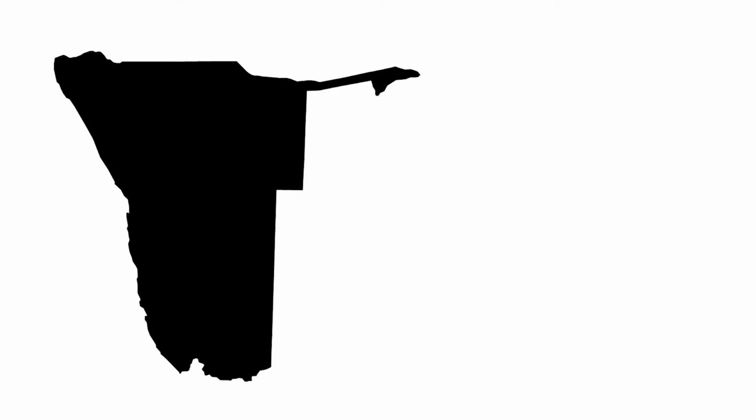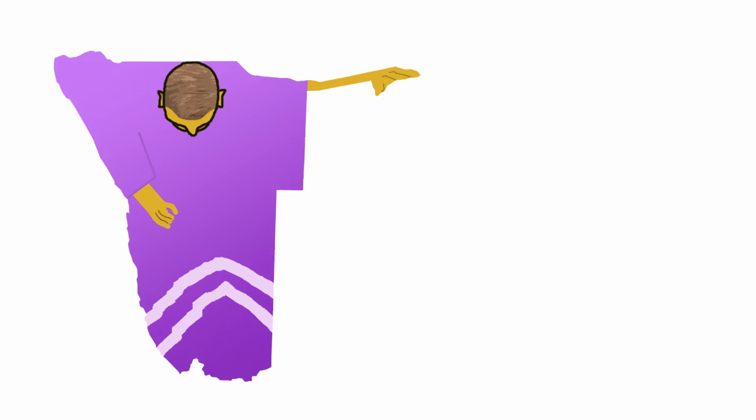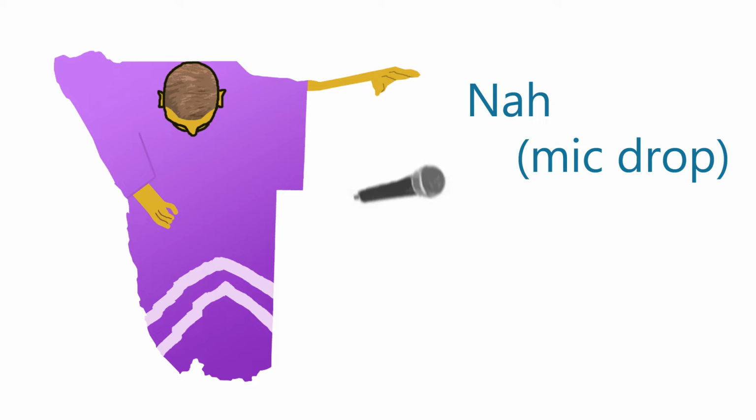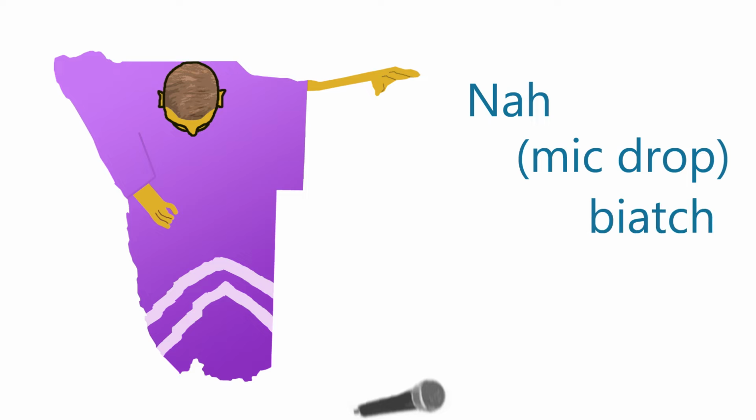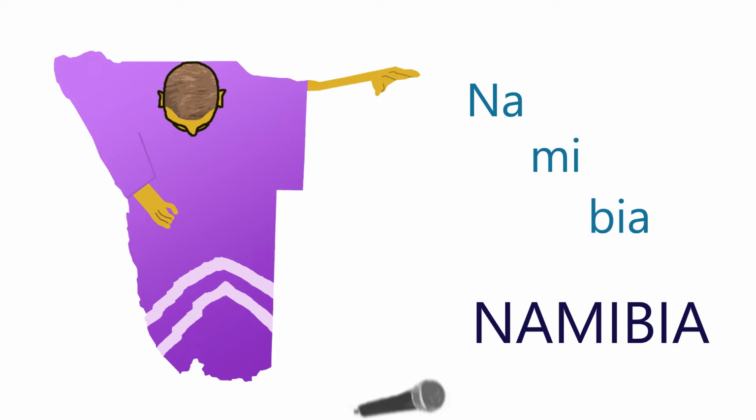This shape, we see an arm sticking out, and it looks like they're wearing a robe of some kind. So I imagine Mark Antony in Shakespeare's play Julius Caesar, and he's being asked to give a speech, and instead he says, "Nah," and then he does a mic drop, and then he adds biatch, because of course Shakespeare was quite the wordsmith, and that helps me remember Namibia.